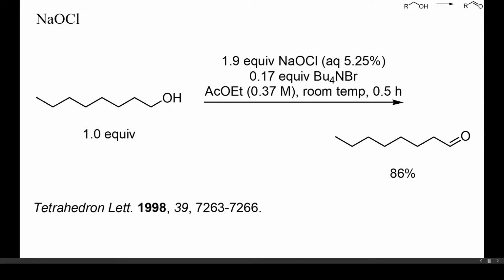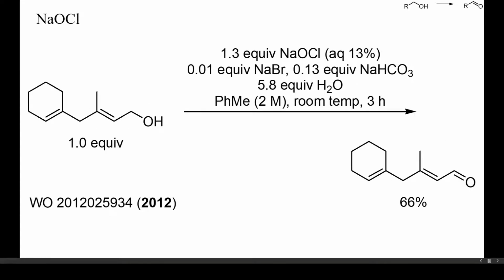With bleach, however, alcohols can sometimes be oxidized to aldehydes without extensive chlorination, as shown here. An excess of bleach should be avoided, though. This is another example of the oxidation of an alcohol with bleach. As on the previous slide, bromide was added as co-catalyst. Also in oxidations with aminoxyl radicals, bromide greatly enhances the reaction rate and can increase the selectivity of the reaction. Here the alcohol also contained two CC double bonds, which were however not chlorinated.